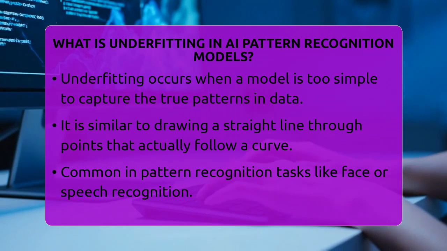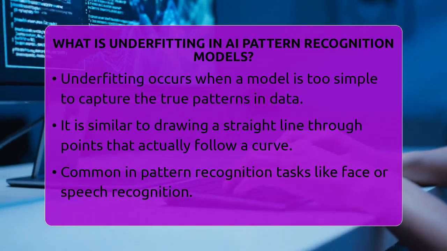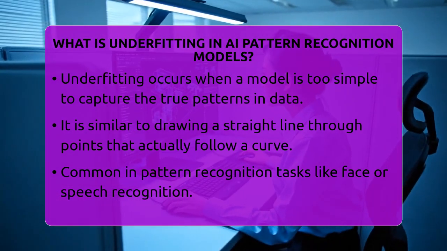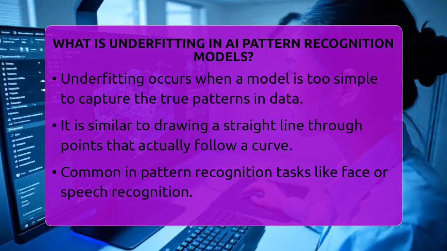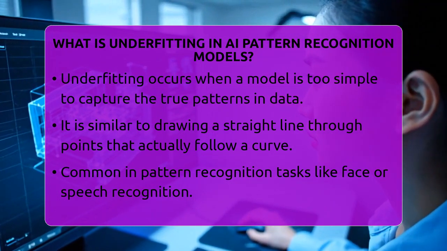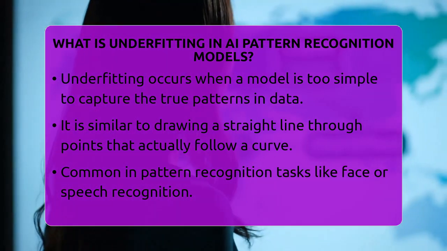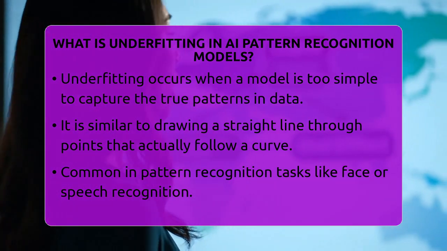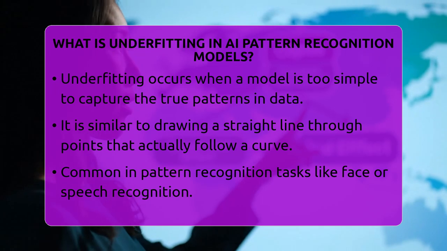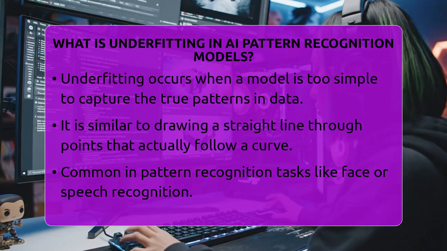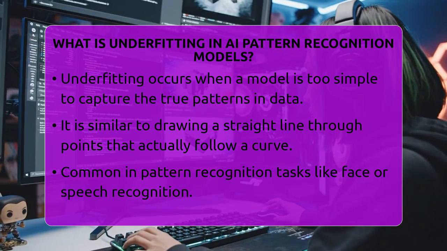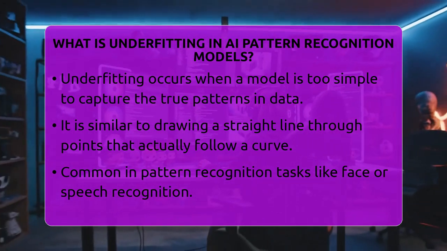This is called underfitting. In pattern recognition, which is a key part of artificial intelligence, models are built to find and interpret patterns in data. Think of recognizing faces in photos or understanding spoken words. When a model underfits, it can't see these patterns clearly. It makes mistakes because it's too basic to grasp the true relationships in the data.